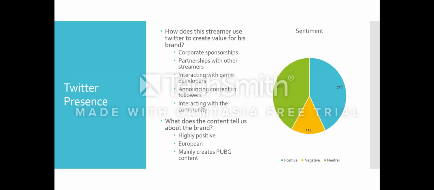He also has partnerships with other streamers who play games together and make content together. A third way is interacting with game developers, replying and responding to things like updates in the games or maybe technical difficulties. He also announces upcoming content to followers and uses it as a way to market the content. Ultimately, all of this is a form of interacting with the community he's created online.